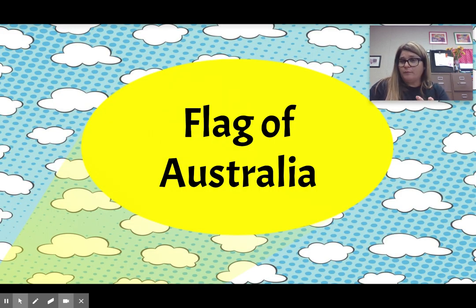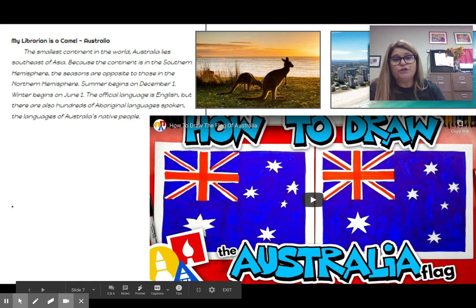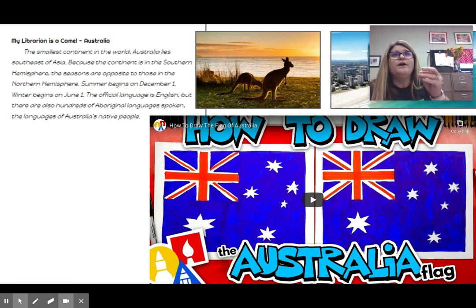Now, something fun that we're going to do that's a little bit different is you are going to create the flag of Australia. So that's when I asked you guys to go ahead and get your paper. On your paper, you'll notice that at the top, the heading is My Librarian is a Camel, Australia. We've already gone over this. This would be our multi-syllable words. You'll notice that there's this big empty space right here on the bottom of your paper. You are going to use this to draw the Australian flag. So you guys are going to do that right on the bottom piece of this paper.